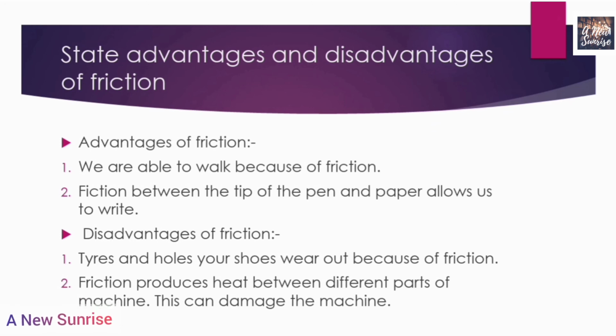The tires and soles of your shoes wear out because of friction. Friction produces heat between different parts of machines. This can damage the machine parts. So these were the advantages and disadvantages of friction. Here we have completed this question also.